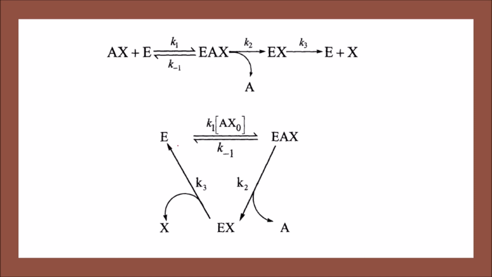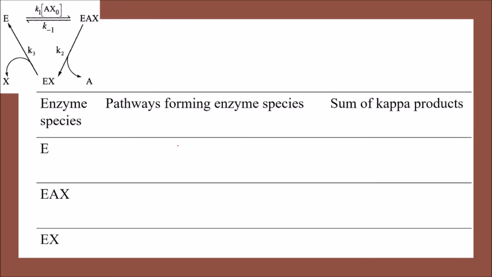Now, again we will do the same thing. We will put here all the possible enzyme species. So, how many enzyme species do we have? 1, 2, and 3: E, EAX, and EX. So, let's see how many different pathways are involved in the formation of enzyme E.